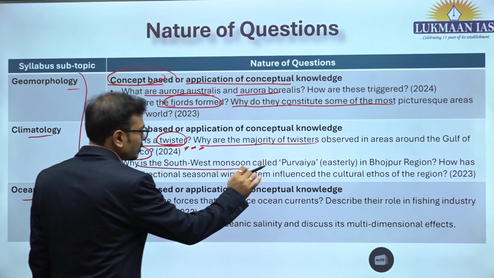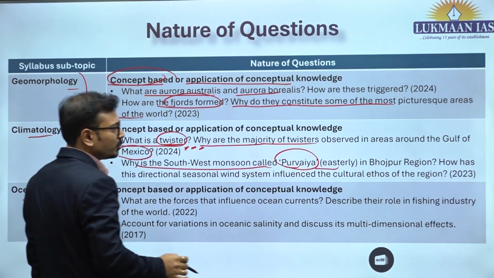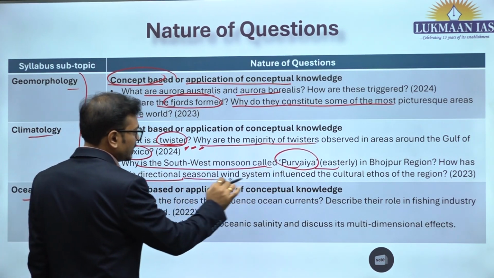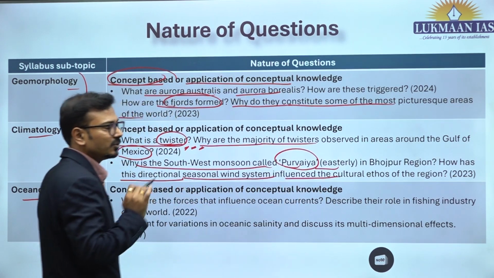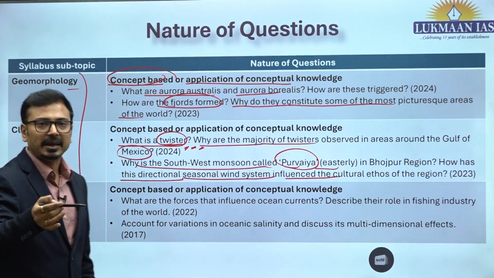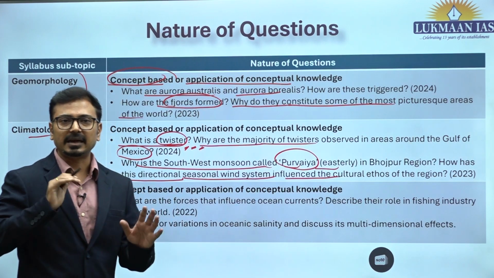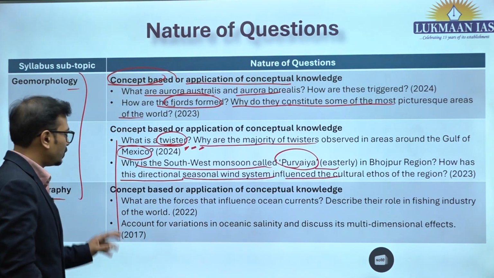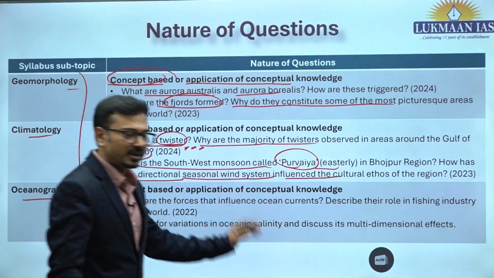Now, why is the southwest monsoon called Purvaya in the Bhojpur region? How has this directional change in wind system influenced the cultural ethos of the region? So the second part is applied. In the first part they are asking the concept. This is how the questions are framed in the physical geography part.